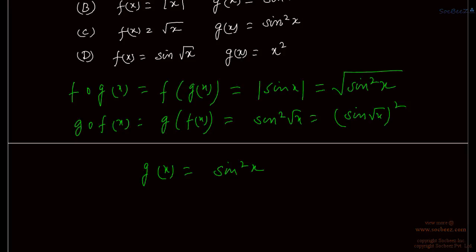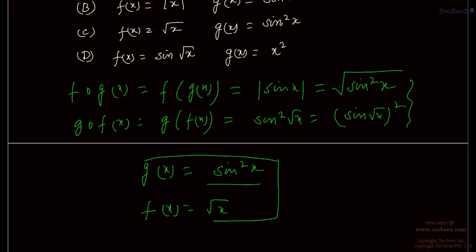Because g of f(x) is (sin root x) square. So g(x) is sin square x and hence f(x) is root x. So for this composition you will be getting f of g(x) and g of f(x) like this. So option C is correct here, right?